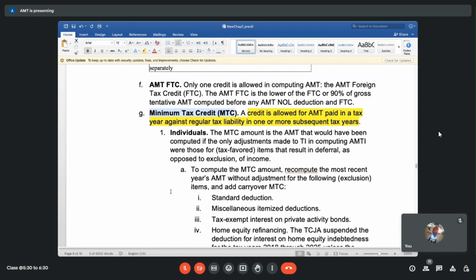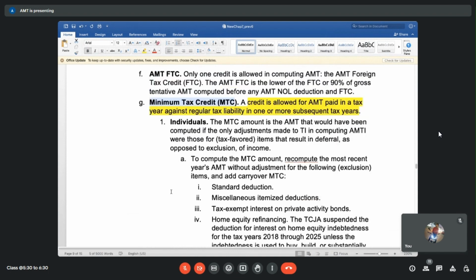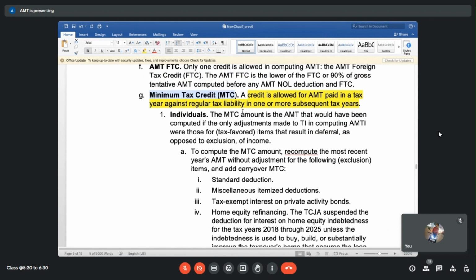Now, how can we use that? There is a way for that. There is a different method for that. But conceptually we need to remember that MTC is something we can take advantage of in future. As for how to calculate the MTC amount, it's not going to be that easy that we just put in our numbers and do calculations.